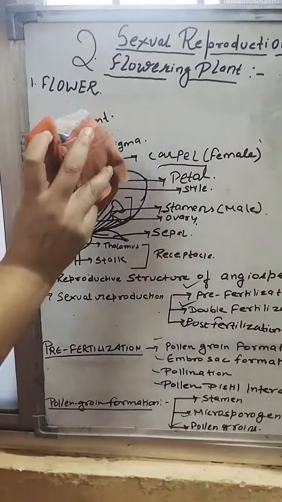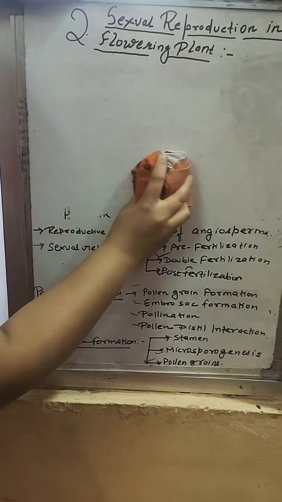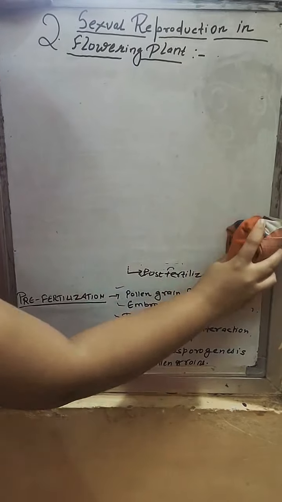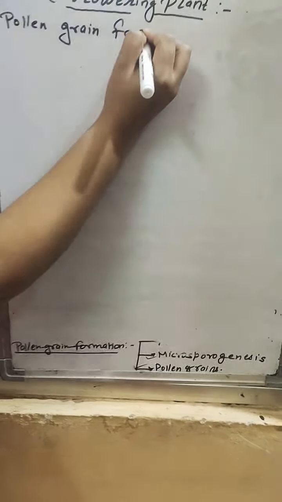I will rub this part and we will start with our first pre-fertilization event, that is pollen grain formation, and within the pollen grain formation we will see stamens. Okay, so our first topic is pollen grain formation.